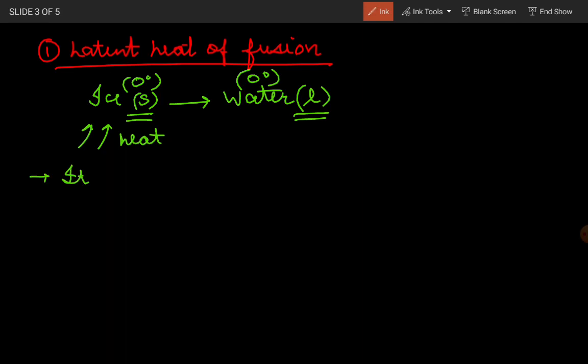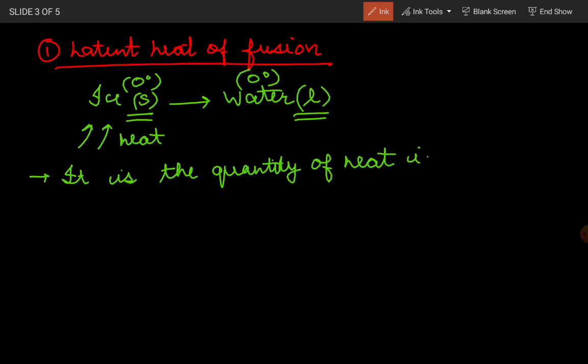If someone asks the definition of the latent heat of fusion, you will write this: it is the quantity of heat. Now you might have read in your physics chapters that the unit of heat is joules.